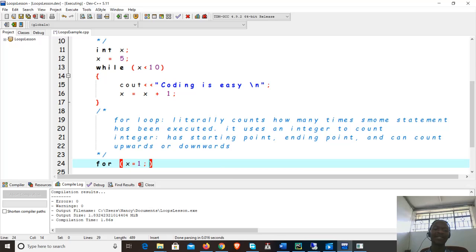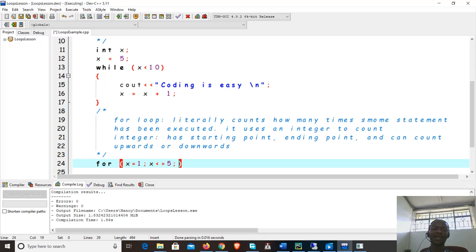Next thing you can indicate is where should our x end, or what is the terminating condition. We want x in this case to go as far as 5. So say x is less than or equal to 5, meaning any value of x from 1 to 5. Then how are we counting?